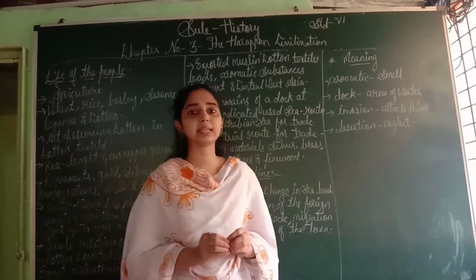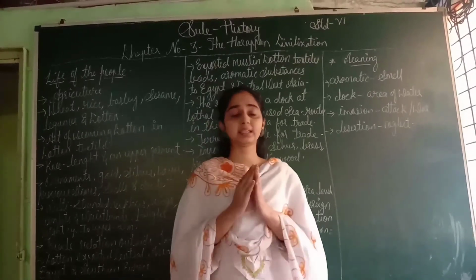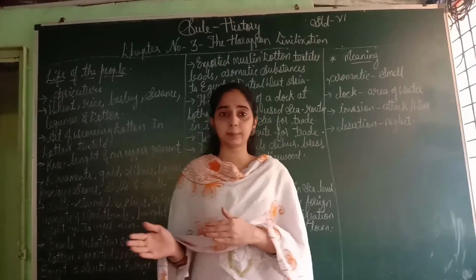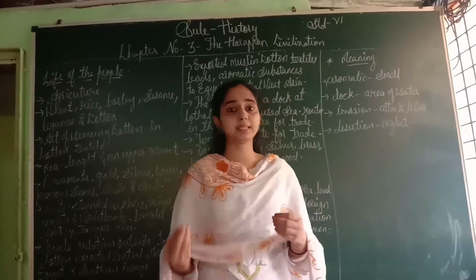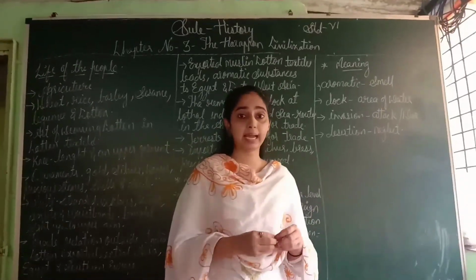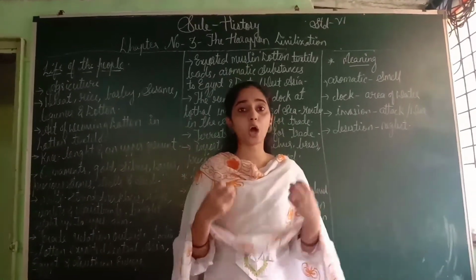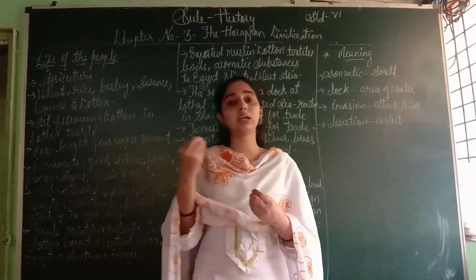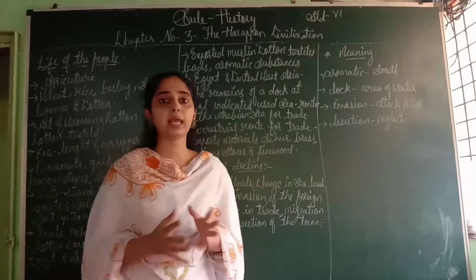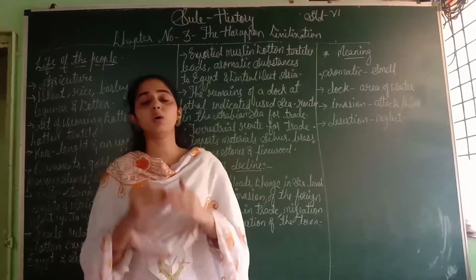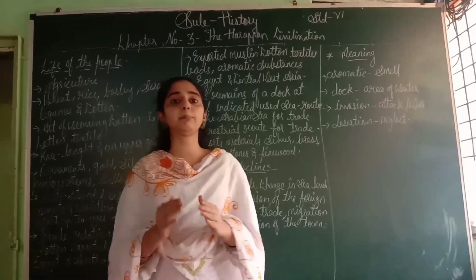So in this lesson, students, we have seen the characteristics and features of the Harappa civilization: how they did business, how they survived, how they wore ornaments, how they ate, what they ate, how they made their ornaments, and how the Harappa civilization came to an end.